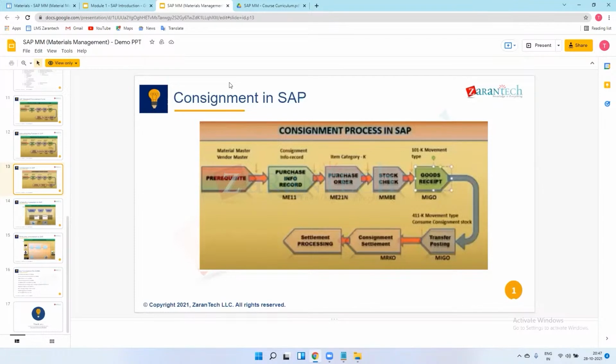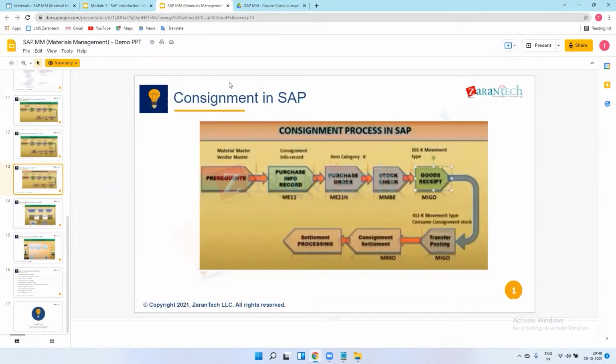Suppose I am manufacturing one car, and let's say tomorrow I want to manufacture two cars. So I will require 8 tires in total. The vendor would only send 4 tires on a daily basis. But if I want to manufacture 2 or 3 or 5 vehicles, in that case I already have stock in my premises. Can you give me a real example for this process?